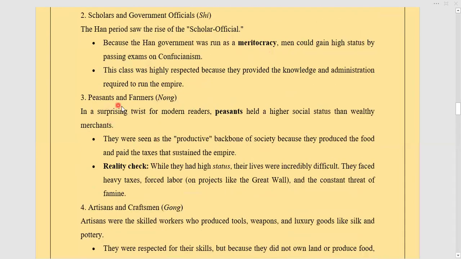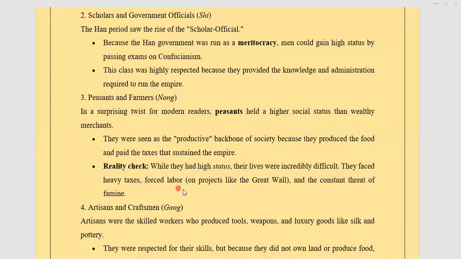Then the third class was peasants and farmers. In a surprising twist for modern readers, peasants held a higher social status than wealthy merchants. I mean, they were the class above the merchants and the artisans. They were seen as the productive backbone of society because they produced the food and paid the tax. So they were considered very important. While they had high status, their lives were incredibly difficult.